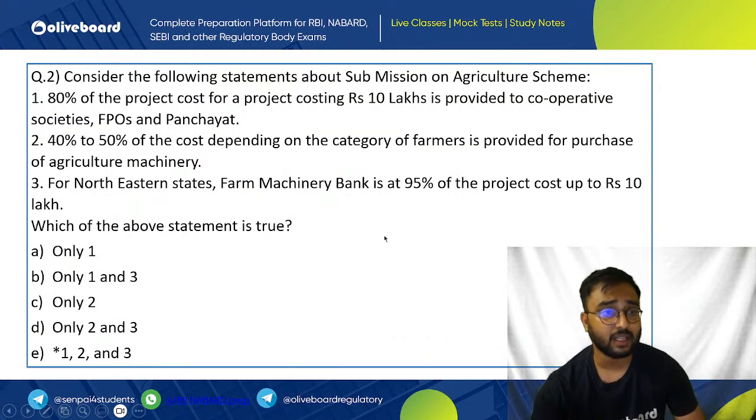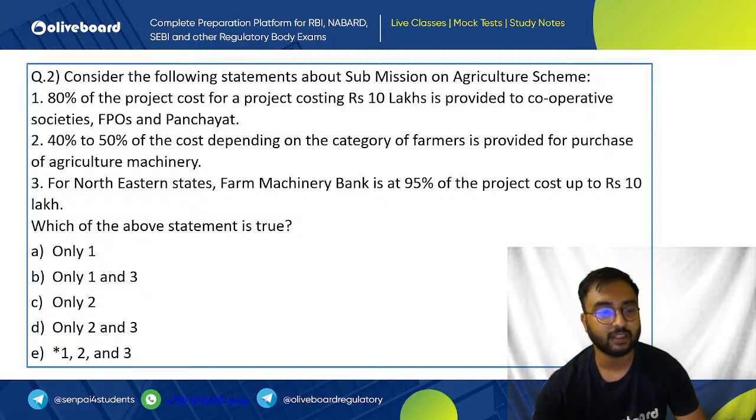Then question number two: consider the following statements about the Submission on Agriculture Mechanization scheme. One: 80% of project cost for a project up to 10 lakh is provided to cooperative societies, FPOs and panchayats. Two: 40% to 50% of the cost, depending on the category of the farmers, is provided for purchase of agricultural machinery. Three: for northeast states, a farm machinery bank is provided at 95% of project cost up to rupees 10 lakh. Which of the following statements are true? Only one and three, only two and three, one, two, three.